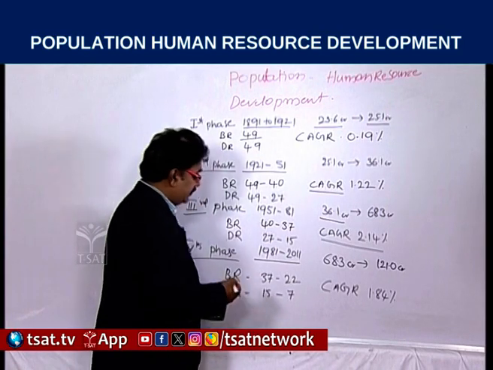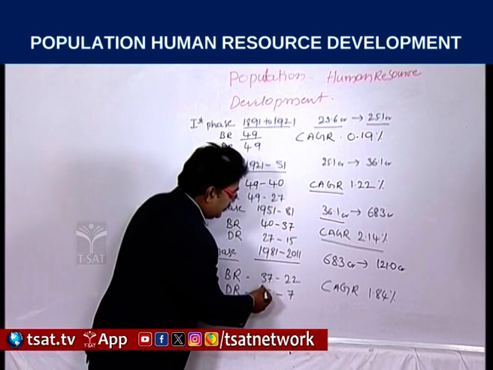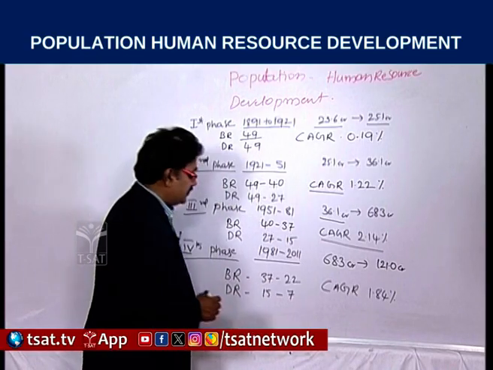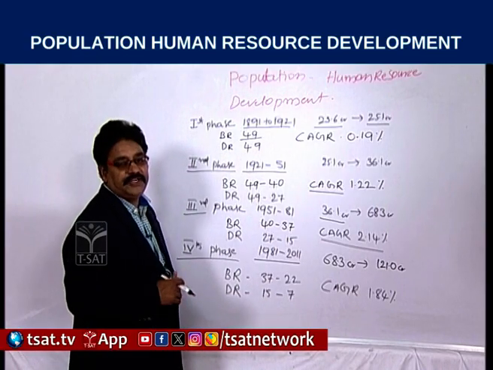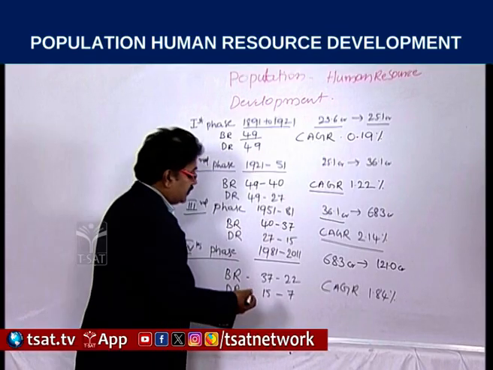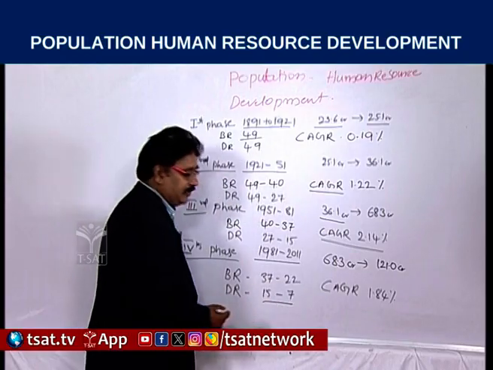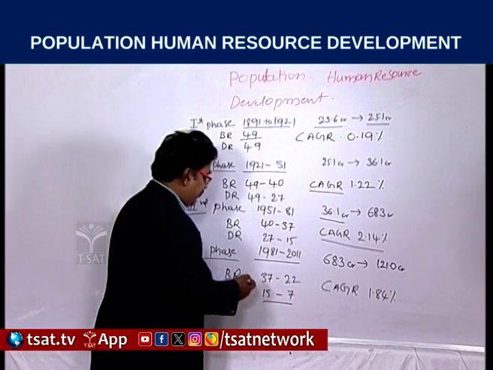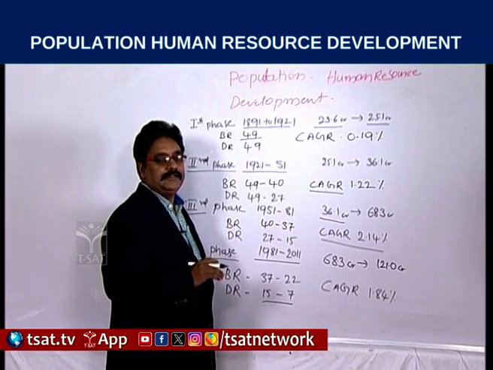Birth rates declined from 37 to 22, and death rates declined from 15 to 7. This is the symptom of low death rates we observe in developed countries. But at the same time, birth rate should decline that much.